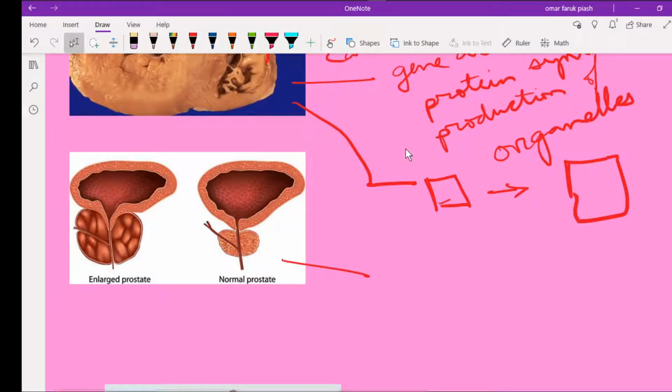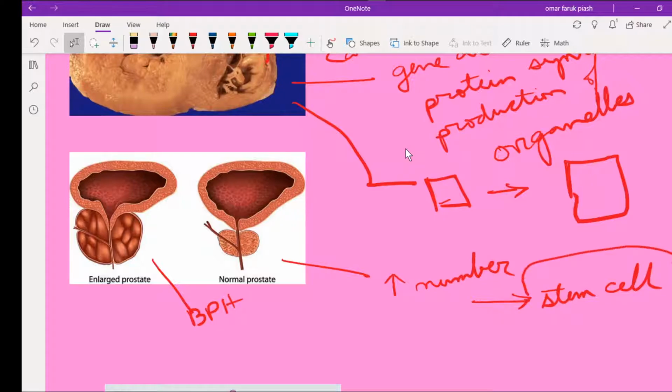This is a picture of prostate. This is benign prostatic hyperplasia. It is one form of hyperplasia. It means increase in number of the cells, and this number increases with the help of stem cells. And I have already told you that there are some places where there is no stem cell. These are called permanent cells, like cardiac muscle, nervous tissue, and skeletal muscle. So in these three places there is no hyperplasia, only hypertrophy.